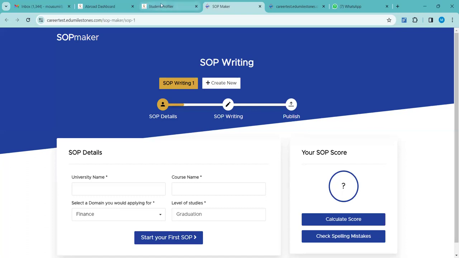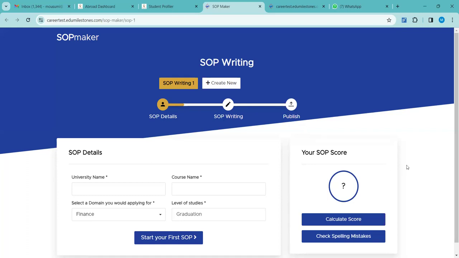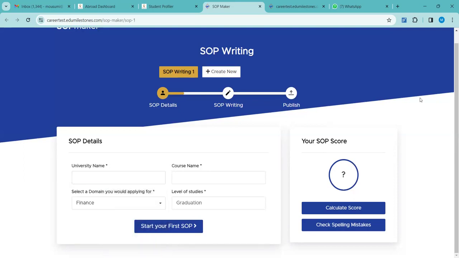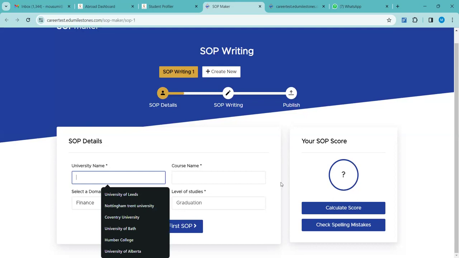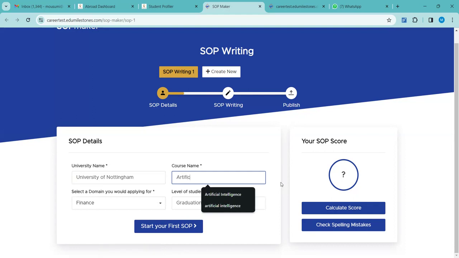So we just unblocked the SOP making tool, if you remember. Do you want me to show how it works? Yes, please do it. In this SOP making tool, as you can see here, a student can create up to n number of SOPs, as many as you give them permission for. The university name has to be mentioned. For example, University of Nottingham I have taken. Course name, artificial intelligence.